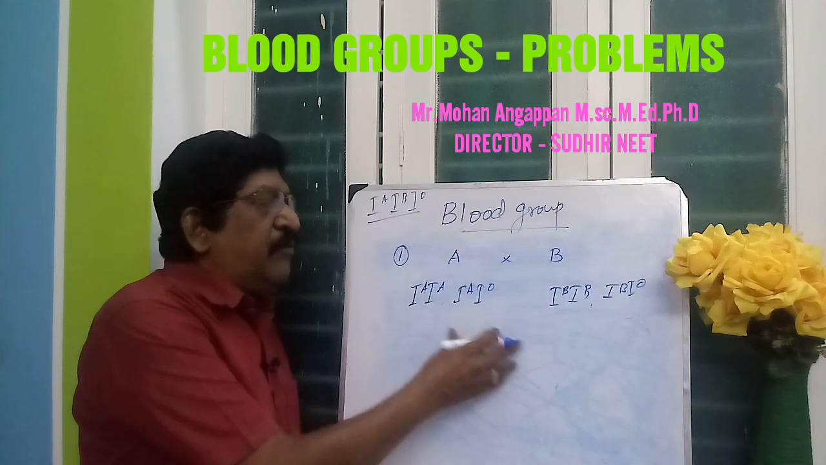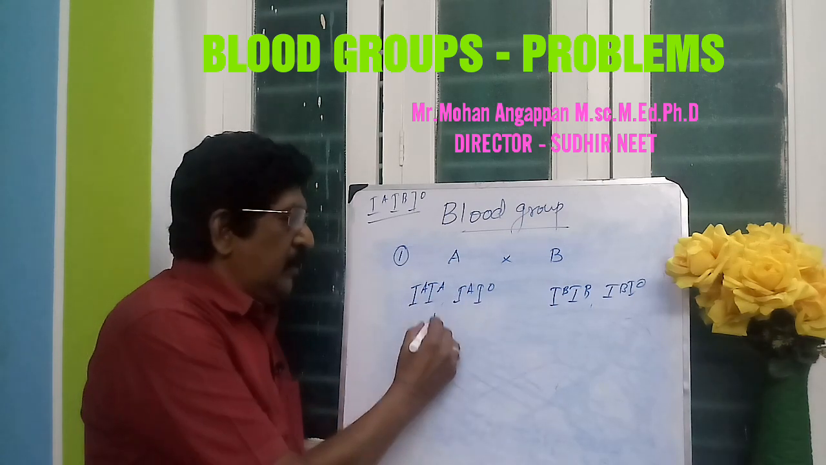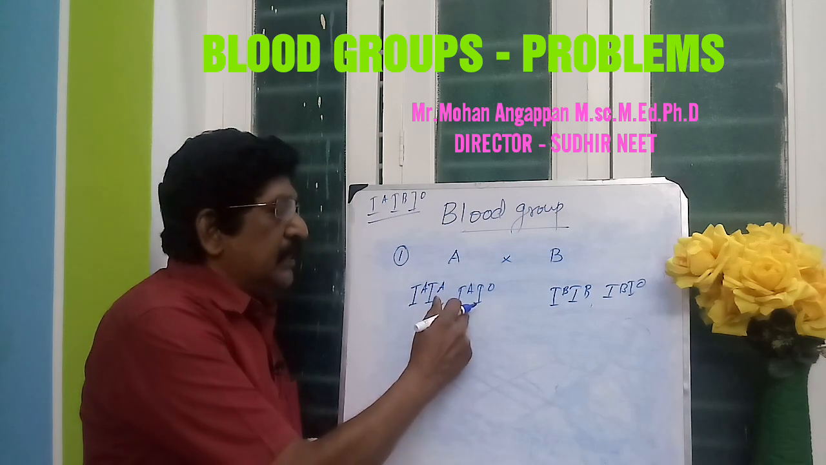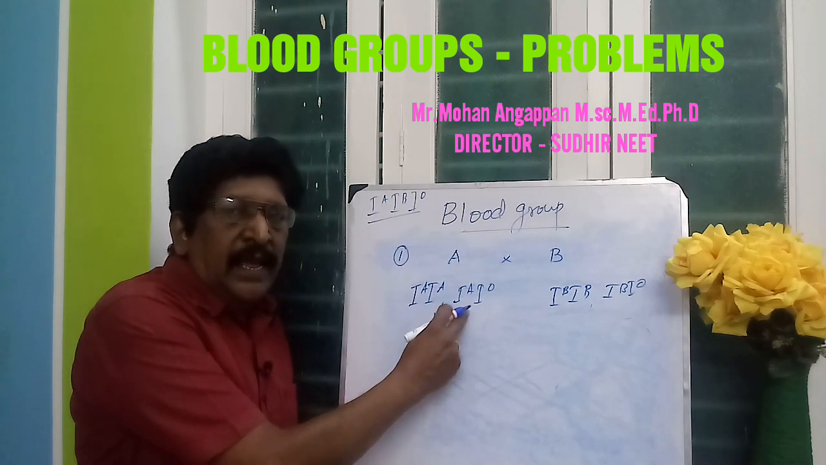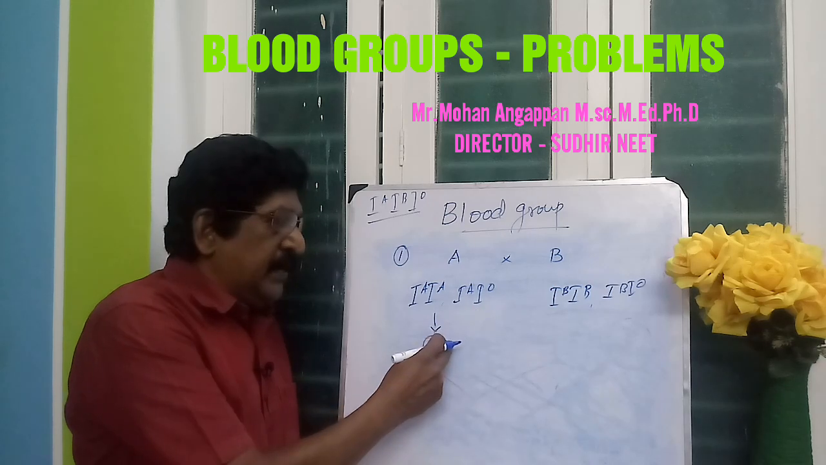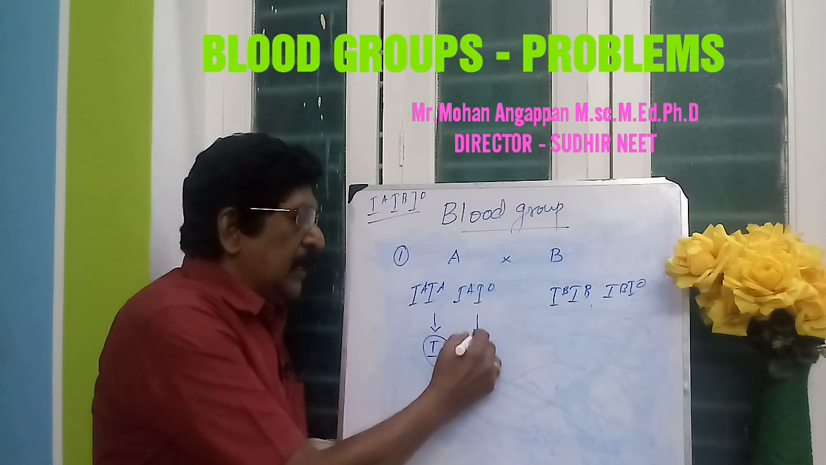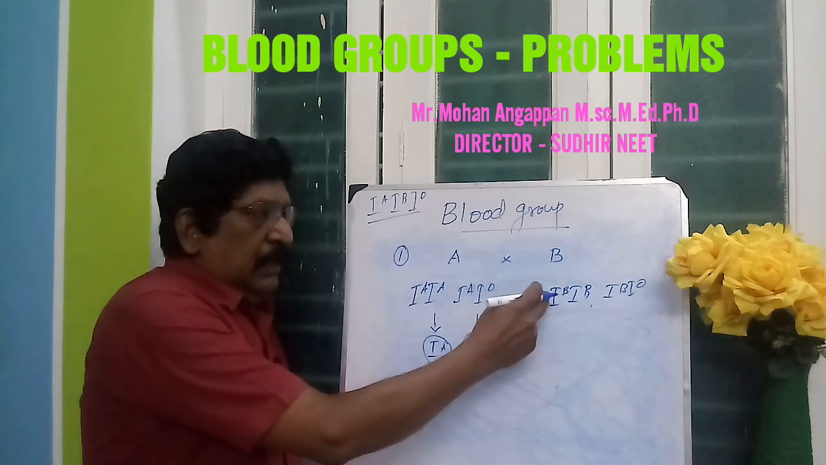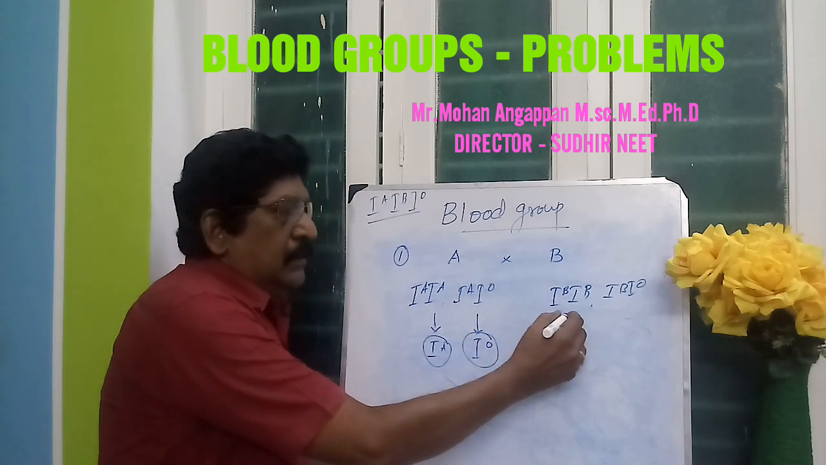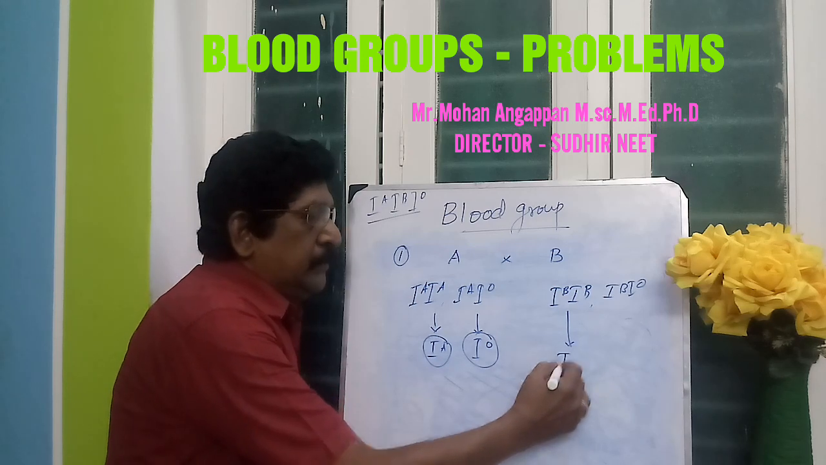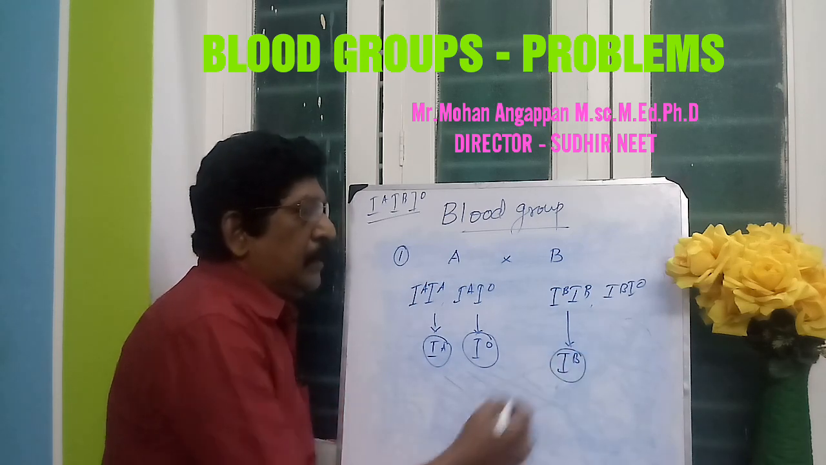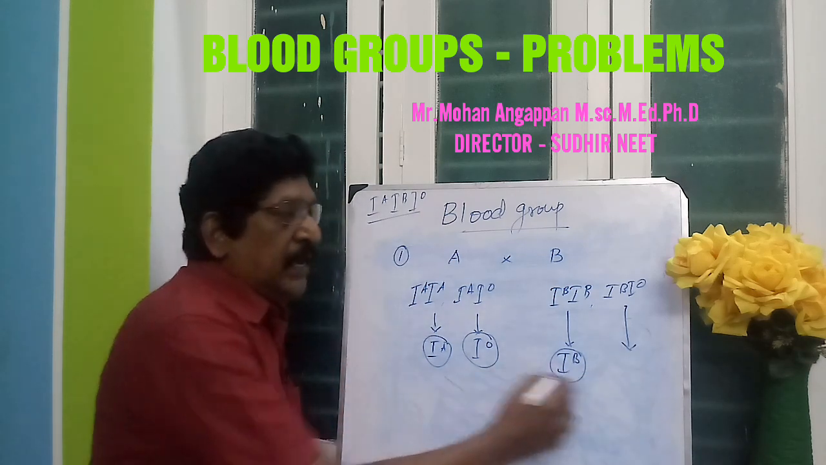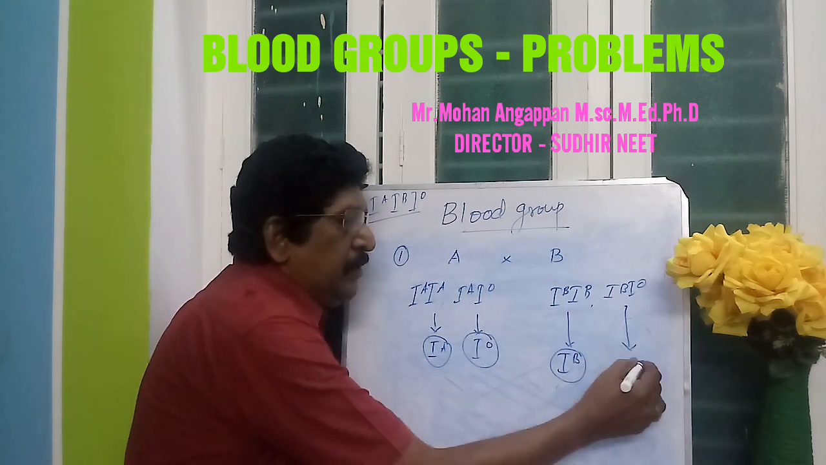So what are the gametes formed here? This will form one gamete, IA. This will form two gametes, IA and I0. IA is already there, so let us take the gamete I0. Likewise, the IB will form one gamete, IB. IB I0 will form two gametes, out of which we will take I0 since IB is already there.